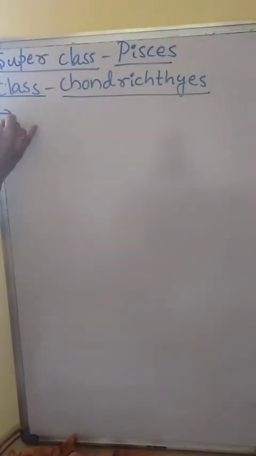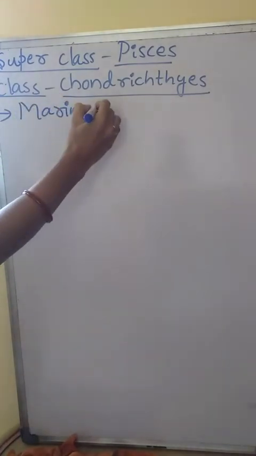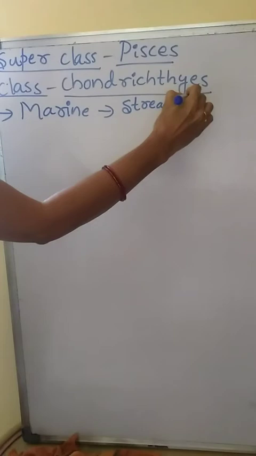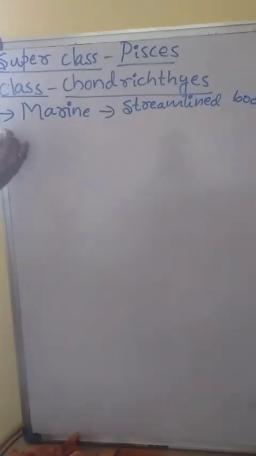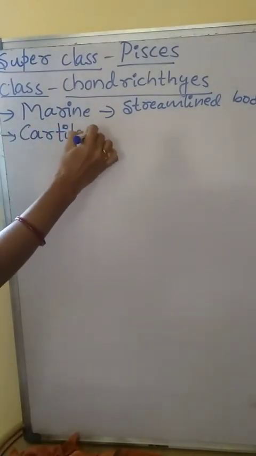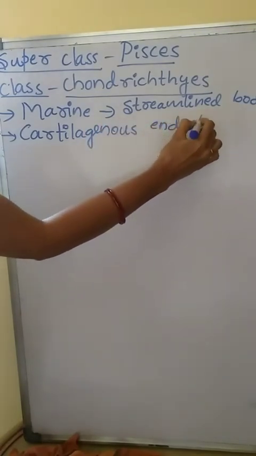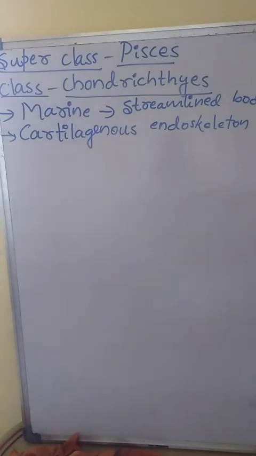These Chondrichthyes are present in marine water and they have a streamlined body. Then they have a cartilaginous endoskeleton like Cyclostomata, which means their body is soft compared to Osteichthyes.